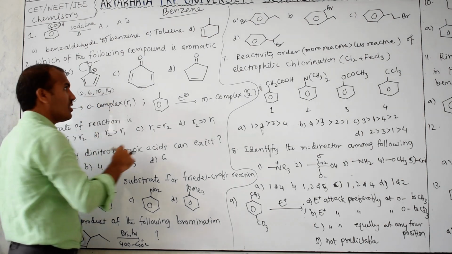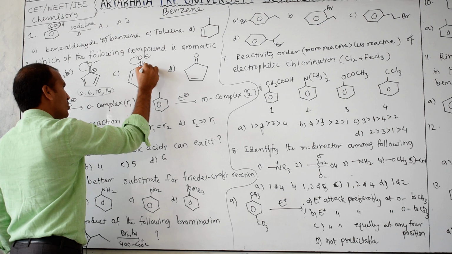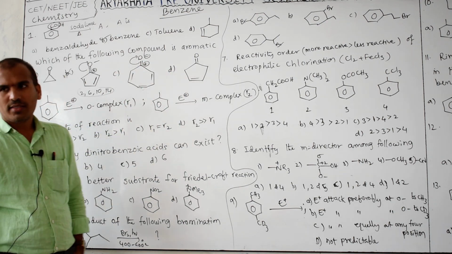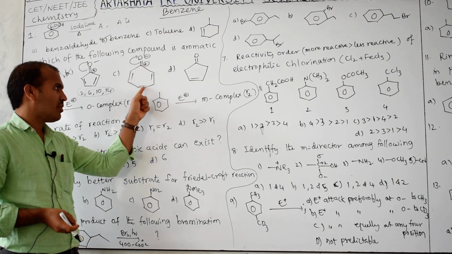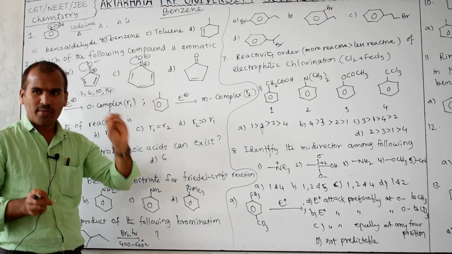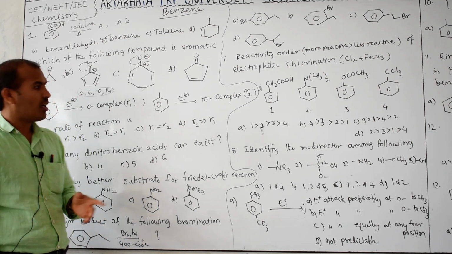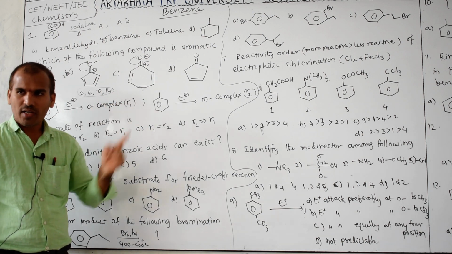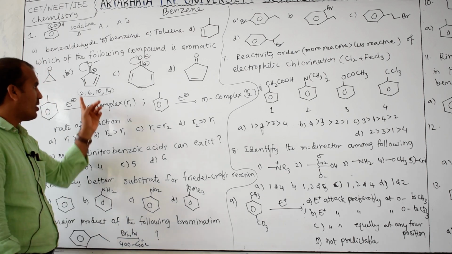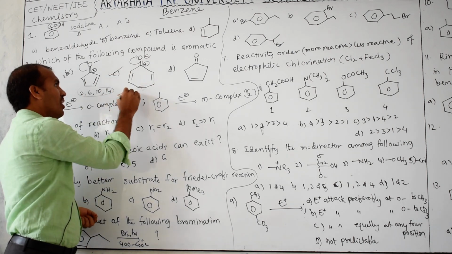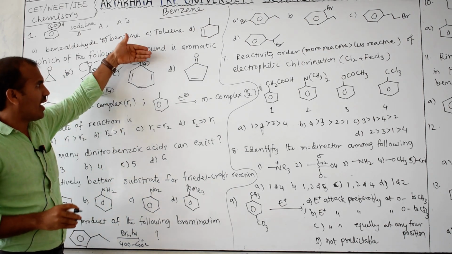Go for the next. If the same molecule shifts like this, then this is negative and this is positive. Cyclic structure is there. Planarity is present at all carbons: sp2, sp2, sp2, sp2, sp2, sp2, sp2. All carbons are planar. Then conjugation is also present. Then the fourth one: is the pi electron count satisfied or not? How many pi bonds are there? 3. 3 into 2 is 6. 6 is there, so it is satisfied. If it shifts like this, then the positive charge forms a tropylium type of cation.